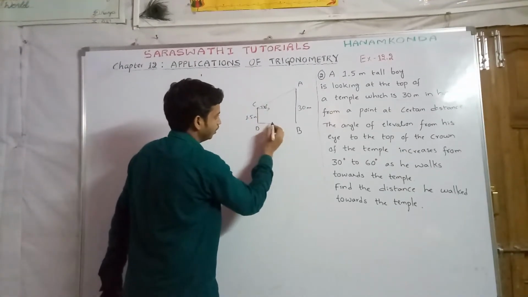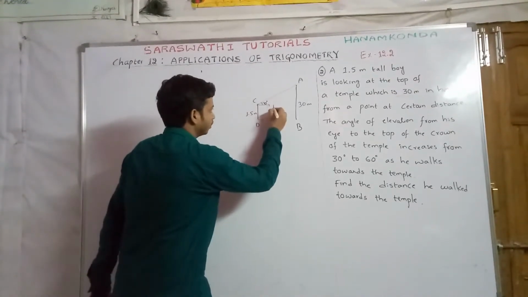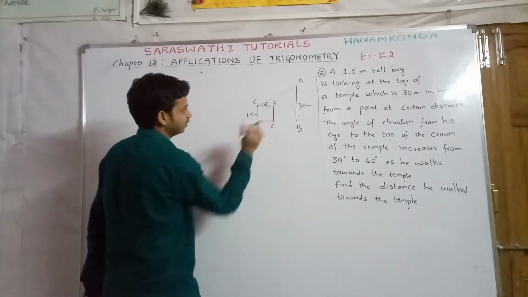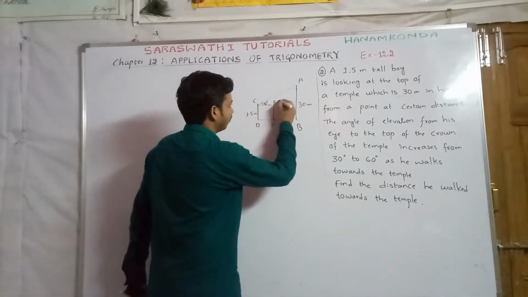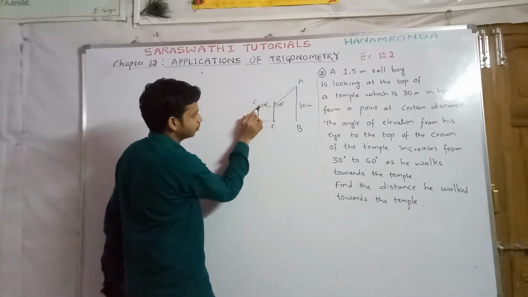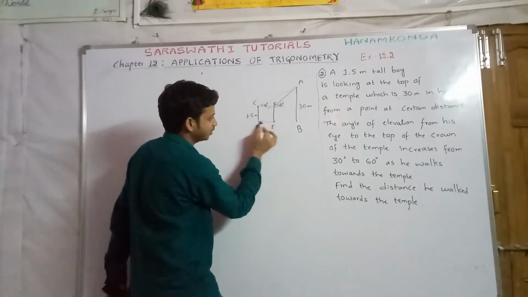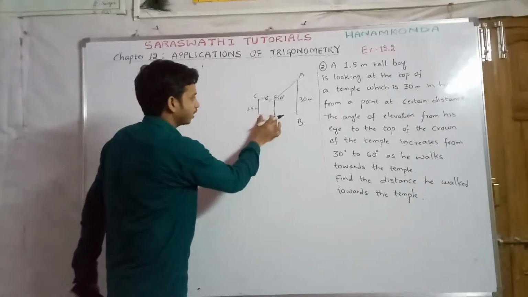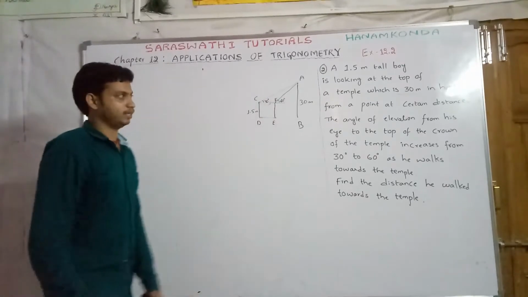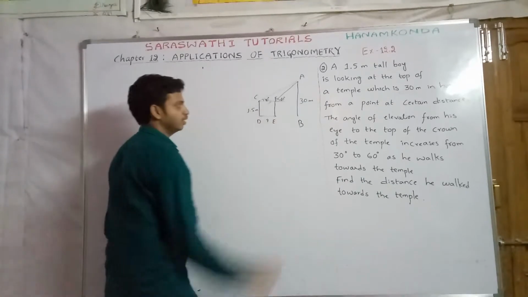Let DE be the distance walked by the boy. After walking a certain distance DE, the boy will be in the position EF, and the angle of elevation changes to 60 degrees. So after walking the distance DE, the angle of elevation changes from 30 degrees to 60 degrees. We have to find the distance he walked toward the temple, that means we have to find the DE value.